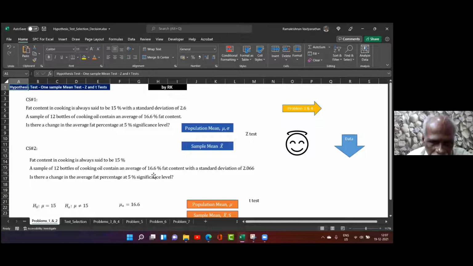Therefore, 12 data are there. So from the 12 data, you can find out the average, you can find out the standard deviation. That is what you have found out. Now you have to answer the same thing.